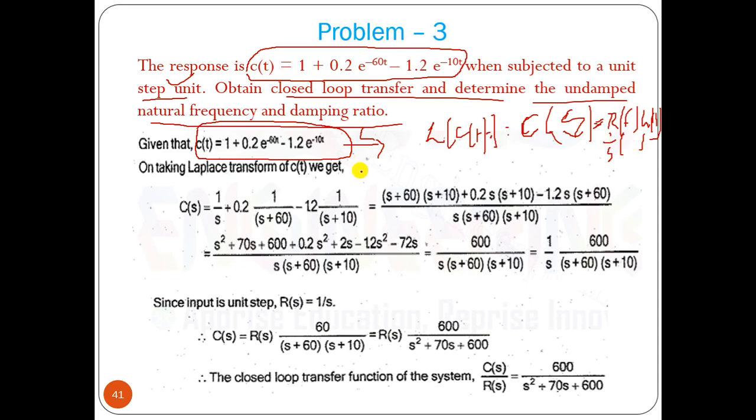Let us do that. Take the Laplace transform of c(t): 1 by s plus 0.2 by (s plus 60) minus 1.2 by (s plus 10).